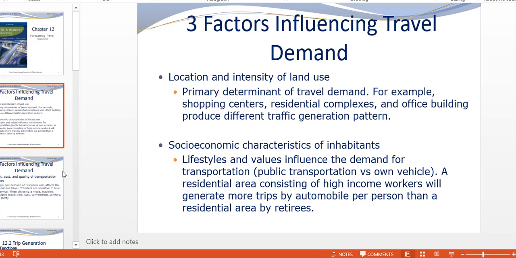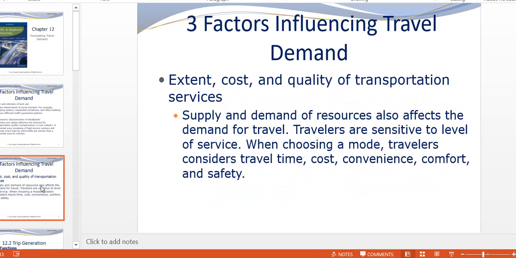Another factor is the extent, cost, and quality of transportation service. Say in an area the transportation cost for a private car is huge. That means the fuel cost is huge and the road has a lot of tolls. Then nobody will like to use an automobile. They may use a bus or train if that is cheaper.